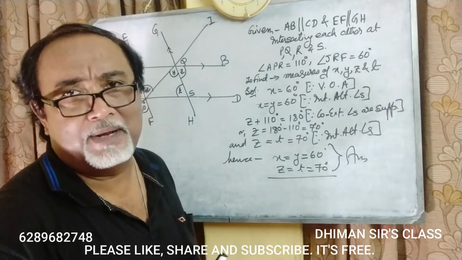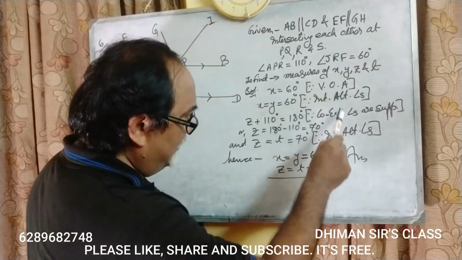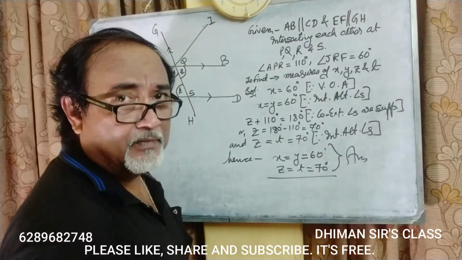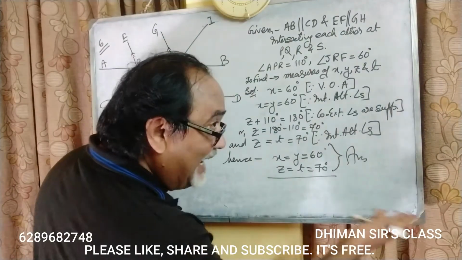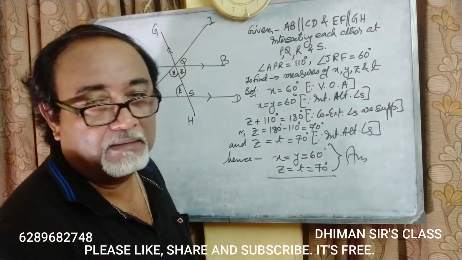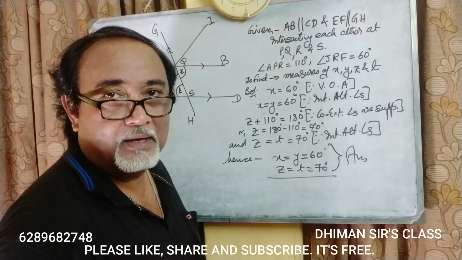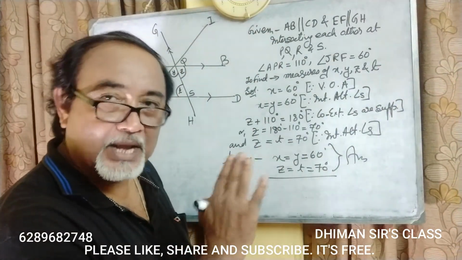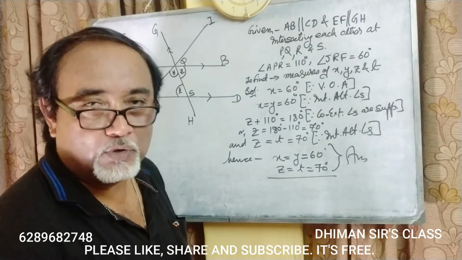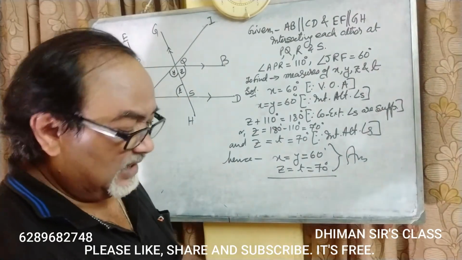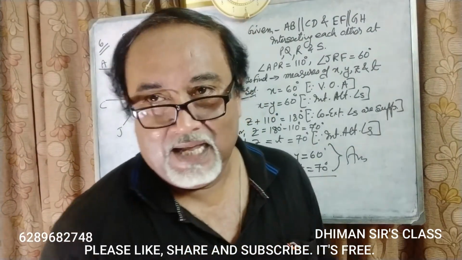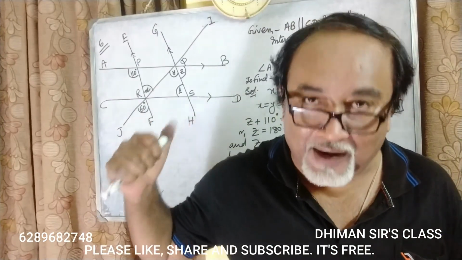Most of the examiners prefer the reasonings to be given beside the step which you are applying while doing the full sum. Try to write the step also, means reasonings also. Okay, students?